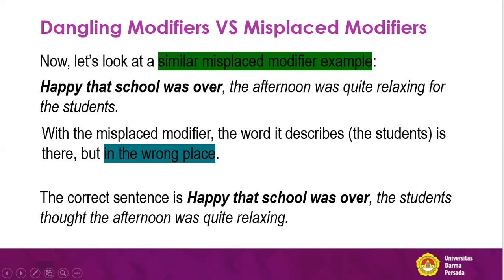With the misplaced modifier, the word it describes, the students, is there, but in the wrong place. The students is actually the word that is modified by happy that school was over, but it is in the wrong position. So the correct sentence is: happy that school was over, the students thought the afternoon was quite relaxing. The position of happy that school was over is before the students. That is correct.